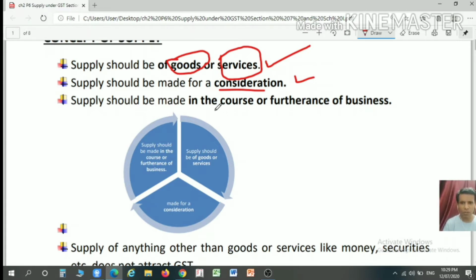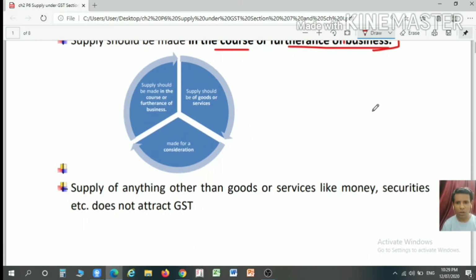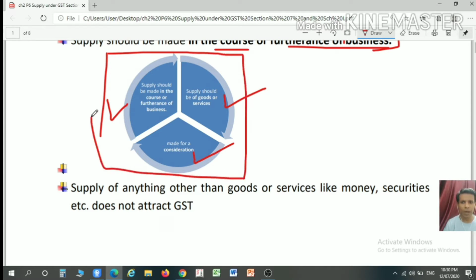Further, supply should be made in the course or furtherance of business. What is business? It is defined under section 2, subsection 17 of the CGST Act, which is also discussed in our previous video. So what is the conclusion? Supply should be made in the course or furtherance of a business. Supply should be for goods or services, and supply should be made for a consideration. These three terms you must remember. This is the core heart of the term supply.